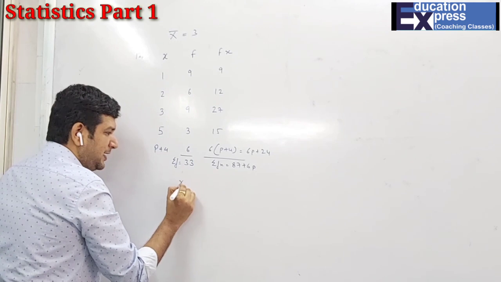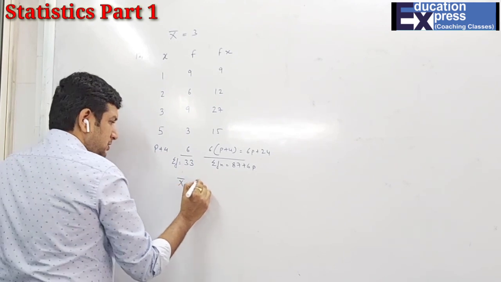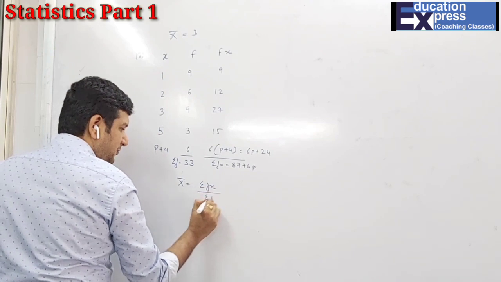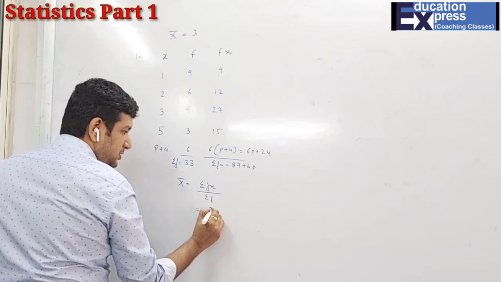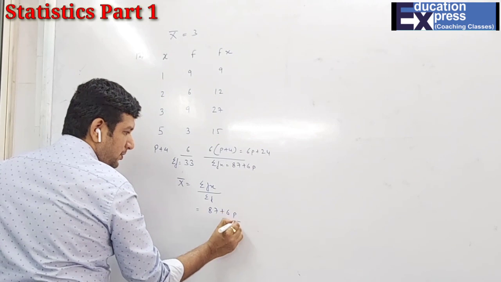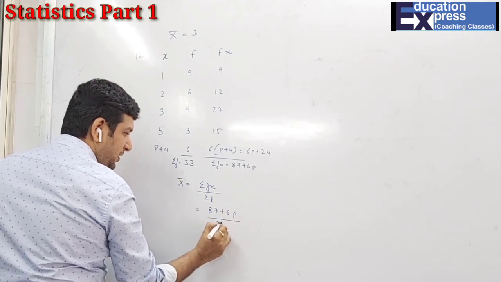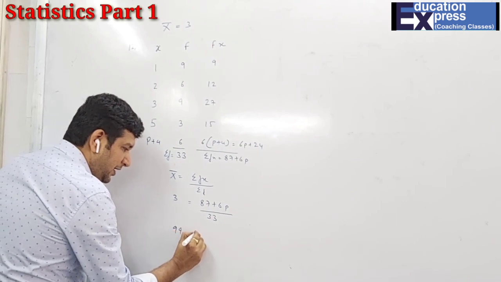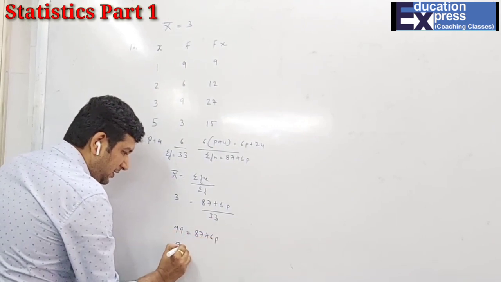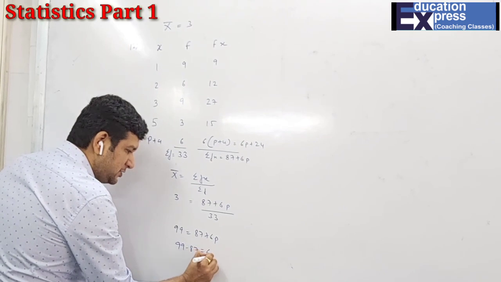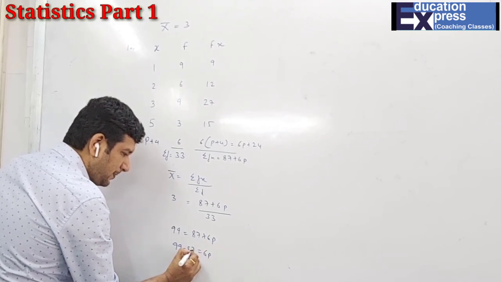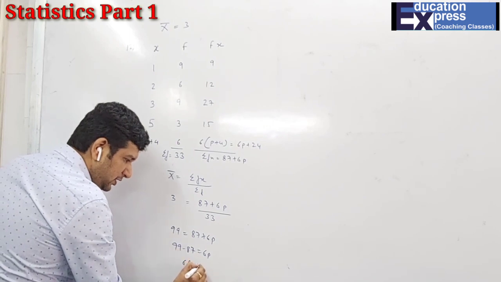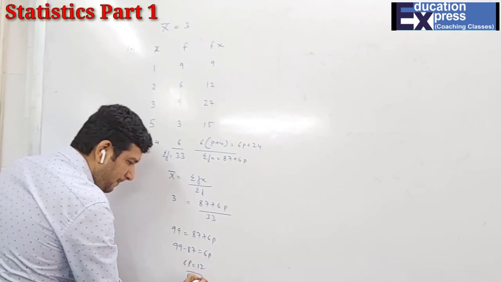So now students, x bar is sigma fx upon sigma f, which is 87 plus 6p upon sigma f is 33, and your x bar is 3. 99 is 87 plus 6p. 99 minus 87 is 6p. 6p is 12, and hence p is 2.